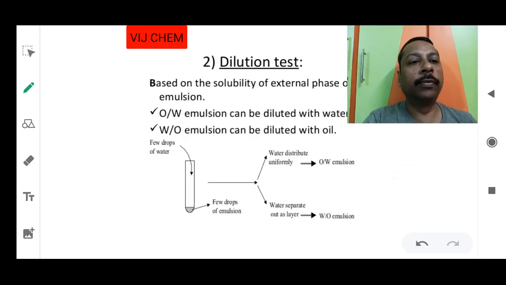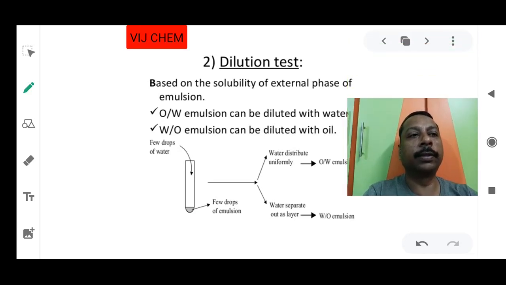So dilution: if you are able to decrease the concentration by adding more water, that means water is the dispersion medium. If water is the dispersion medium, that means the dispersed phase will be oil, so it is of the oil in water type. So an oil in water type emulsion can be diluted with water. Oppositely, water in oil can be diluted by the oil. Is it understood? Let us go for the next test.